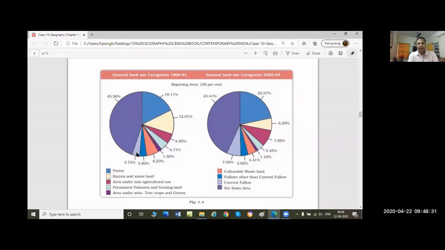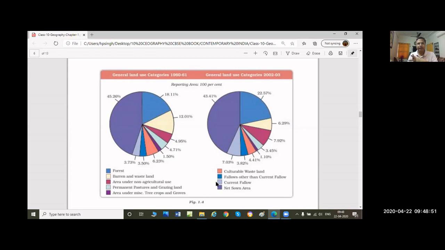In 1960 it was 3.73%. In 2002-03, it increased up to 7%. What increased? Current fallow land. Here again, a question comes to your mind: what is current fallow land?